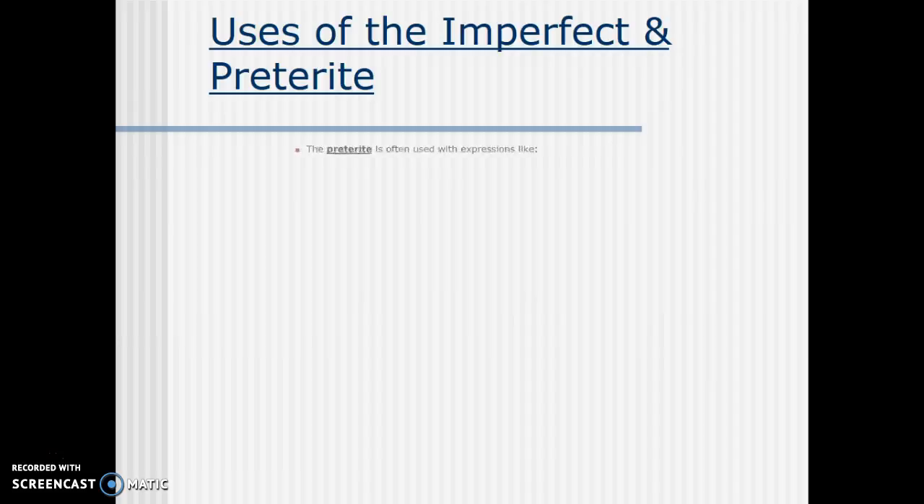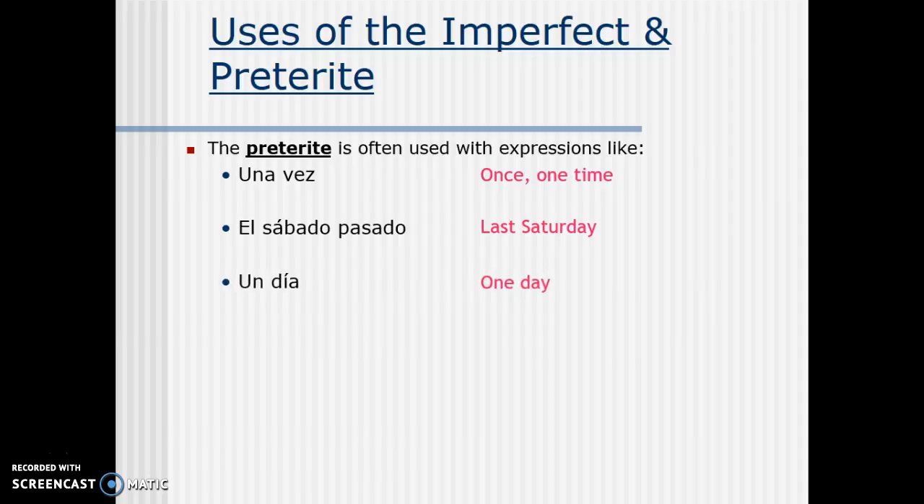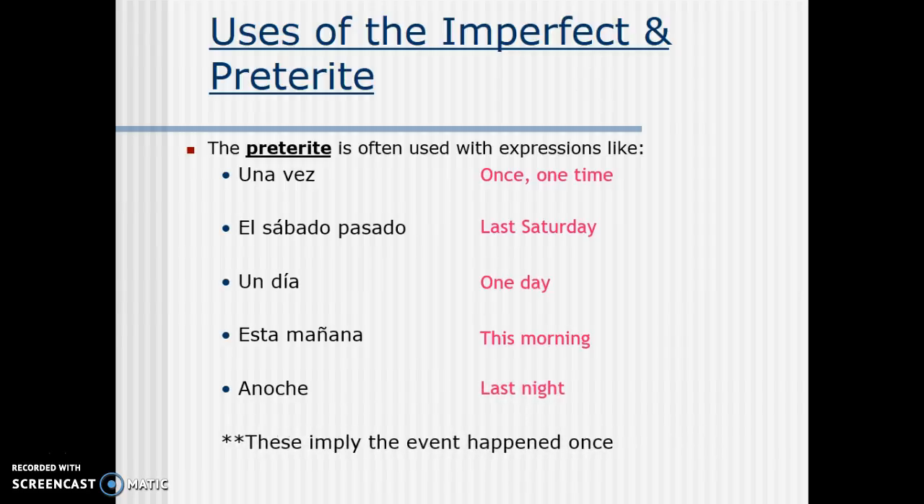Okay? And now let's look at some that are dead giveaways in using the preterite. Una vez, which means once or one time. El sábado pasado, last Saturday. Un día, one day. Esta mañana, this morning. Anoche, last night. All of these words imply that the event happened once and it was done. So anytime you see one of these words, note to self, the sentence is going to be in the preterite tense. Okay? So that is it.